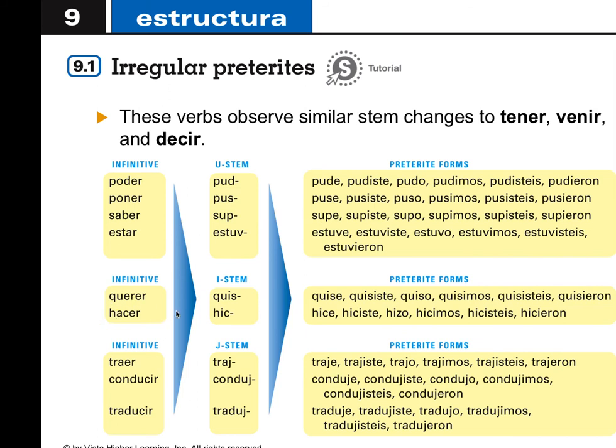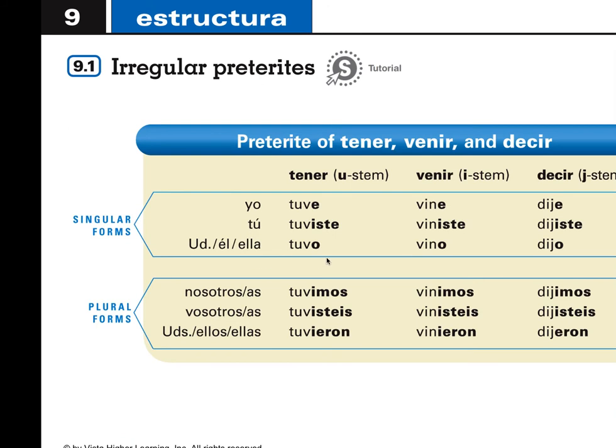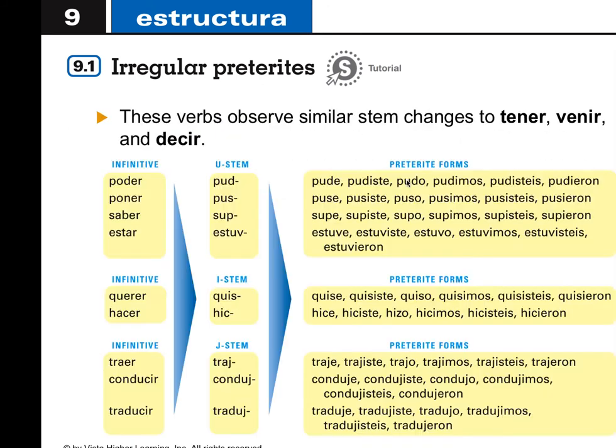This was in addition to venir, right? Venir was an I stem, as tener was a U stem. So querer and hacer, and here you have the forms quise, quisiste, hice, hiciste, etc. And then you have these J stems, which was like the verb decir, right? So we have traer, conducir, and traducir.